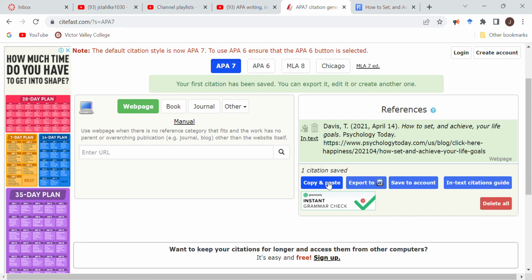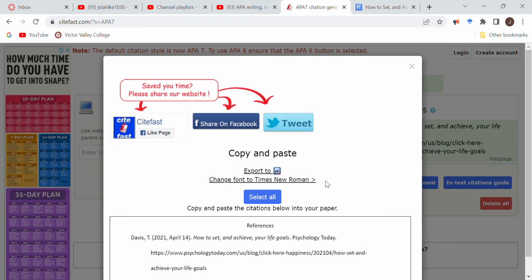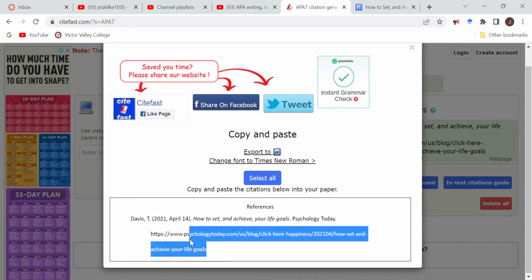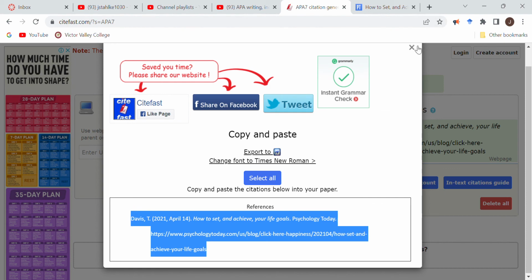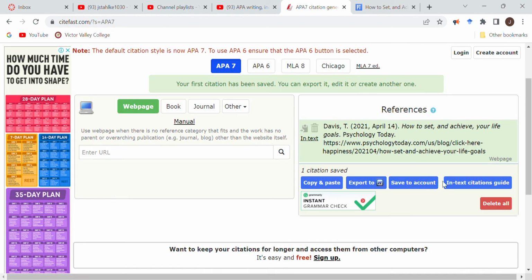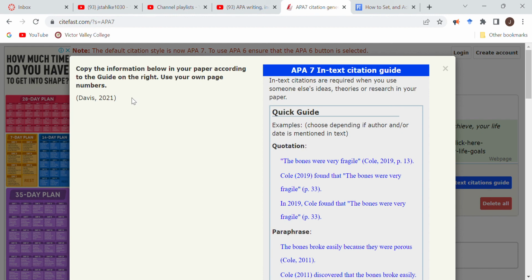When you're doing your post, you can go ahead and use this, hit copy and paste, and there is your correctly formatted reference. Now, if you'd like to use your in-text citation, here's the guide for that. You can see here that you're going to be using Davis 2021.